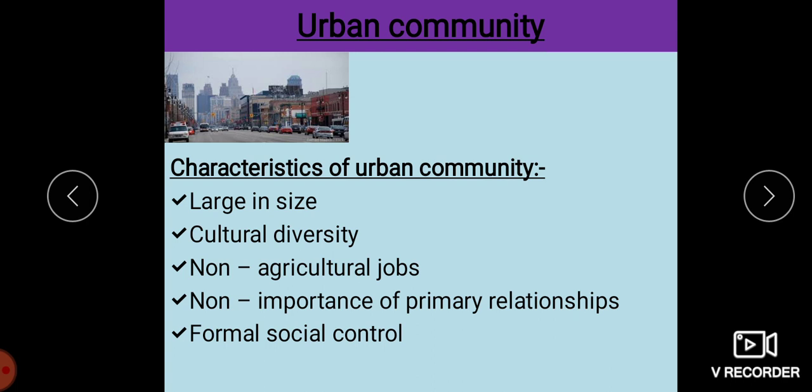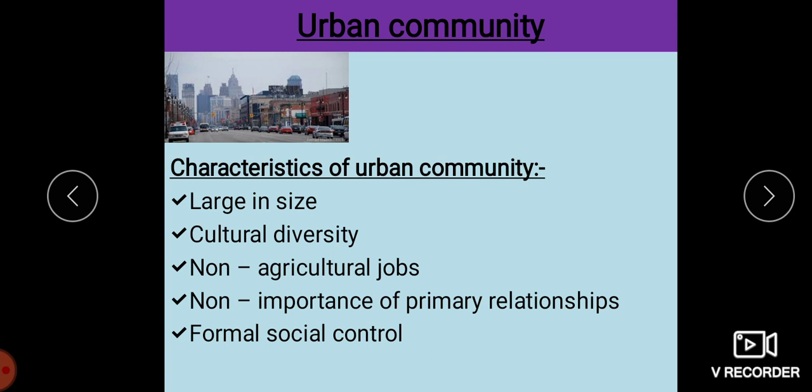Next, we have cultural diversity. Children, here in the urban areas, all of us are living in the urban areas, right? We belong to different regions and different places. We speak different languages, and life operates at different cultural, religious and social levels.